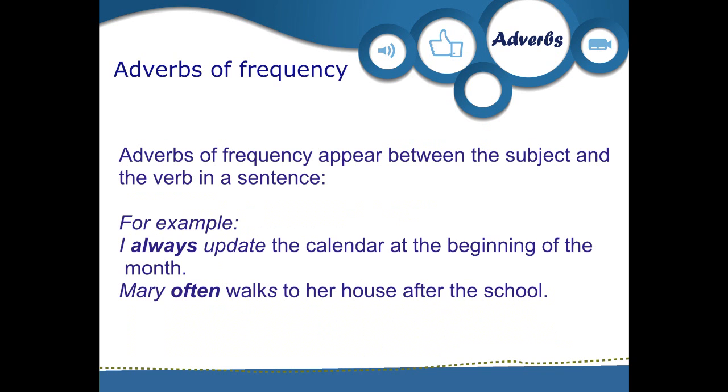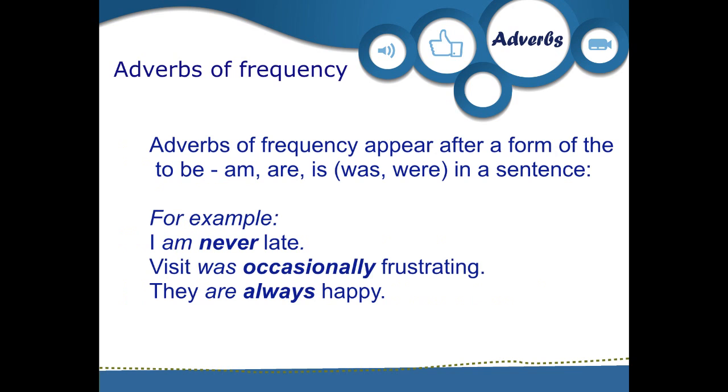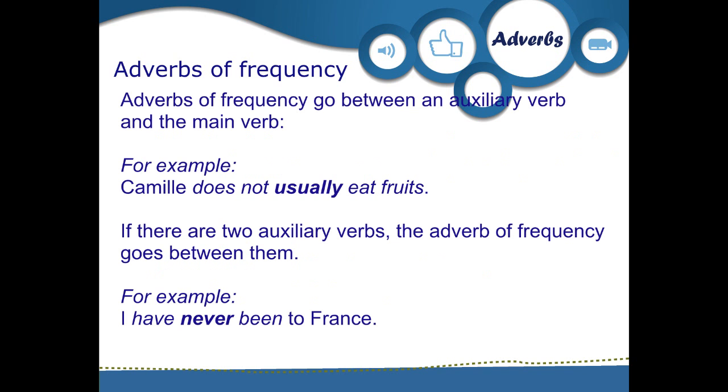Adverbs of frequency appear between the subject and the verb in a sentence. For example, I always update the calendar at the beginning of the month. Mary often walks to her house after school. Adverbs of frequency appear after a form of to be: am, are, is, was, were. For example, I am never late. The visit was occasionally frustrating. They are always happy.